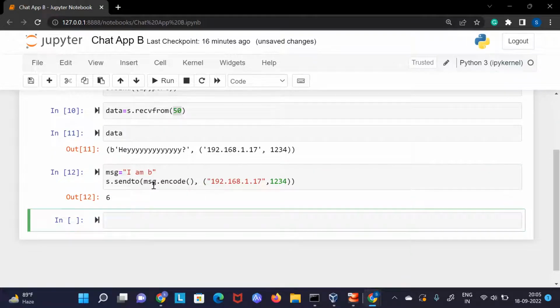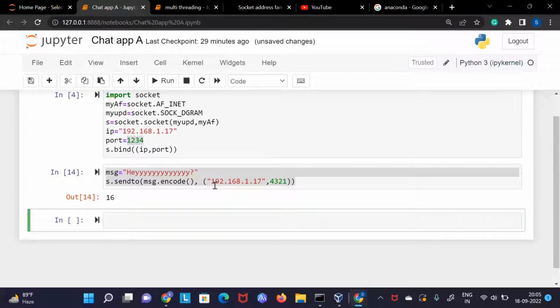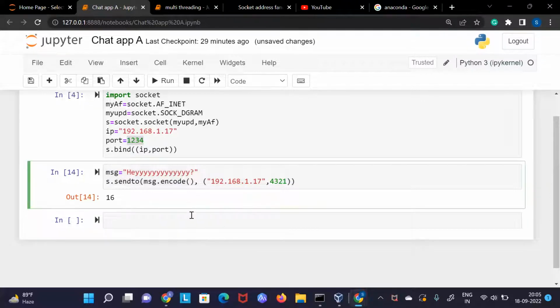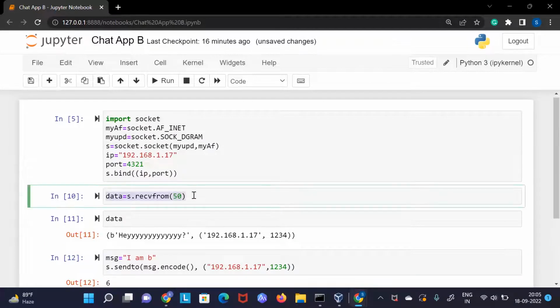It has been sent, but again, the issue with UDP is it has sent it from its part, but there is no one to receive from here. That's why it got missed somewhere in the network. But we don't want it. We want to receive here. So again, we can use the same line which we have used here.